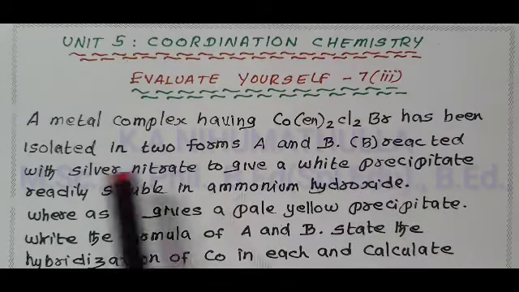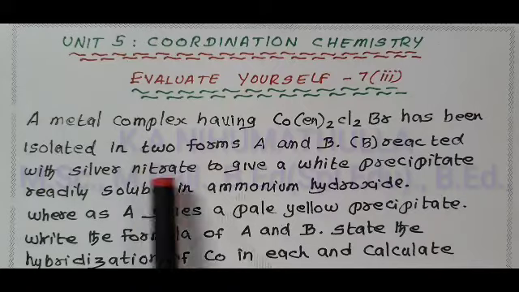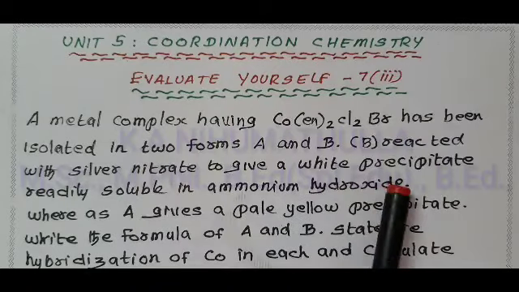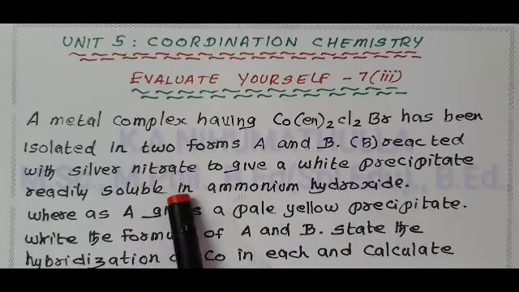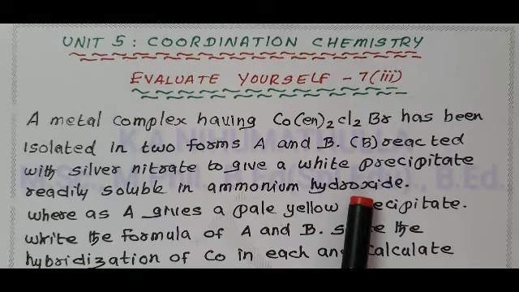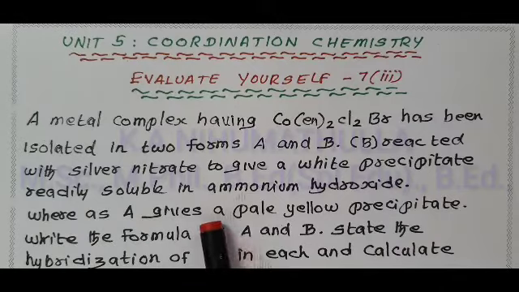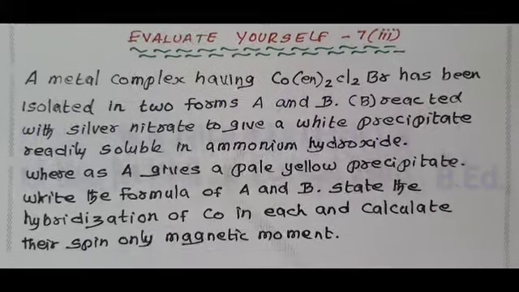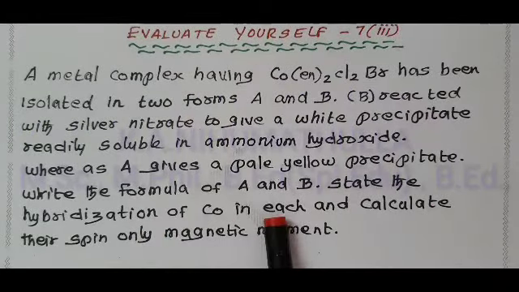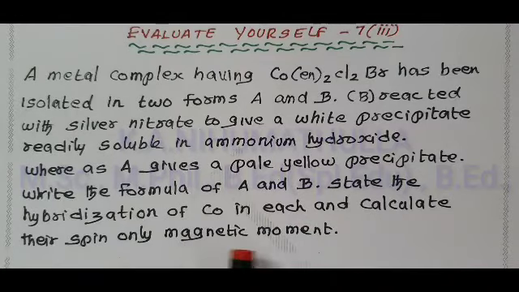B reacted with silver nitrate to give a white precipitate readily soluble in ammonium hydroxide, whereas A gives a pale yellow precipitate. Write the formula of A and B. State the hybridization of cobalt in each and calculate their spin only magnetic moment.